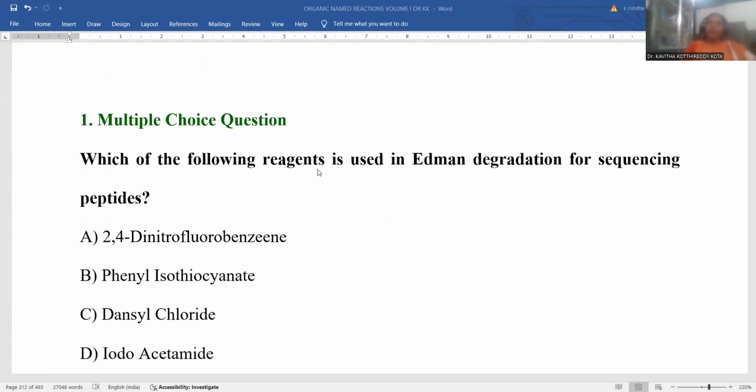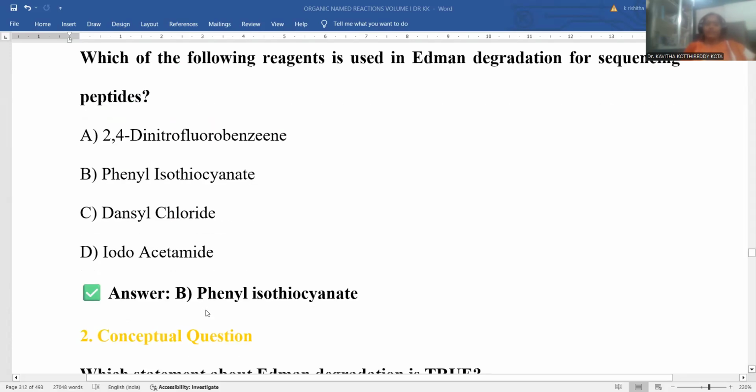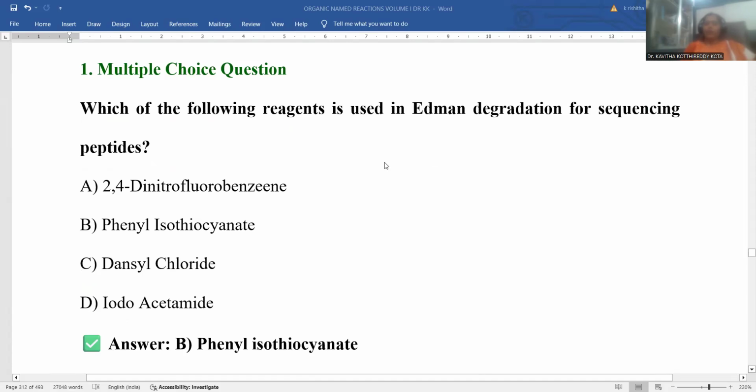Which of the following reagents is used in the Edman degradation process for sequencing peptides? Phenyl isothiocyanate is the correct answer, right? As we already know, the Edman degradation process utilizes phenyl isothiocyanate as a suitable reagent. By using it, you label the polypeptide chain.